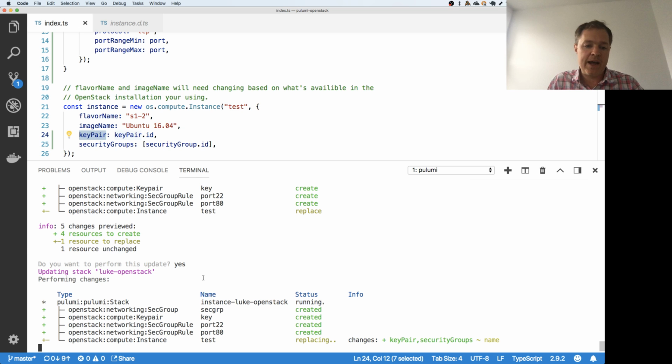Okay, so we added all of those resources, and now we're just going to replace that instance. And we see even the details of what's going to change. The key pair and the security groups were added, and as a result of that, the name is going to have to change. So we're now replacing this instance.